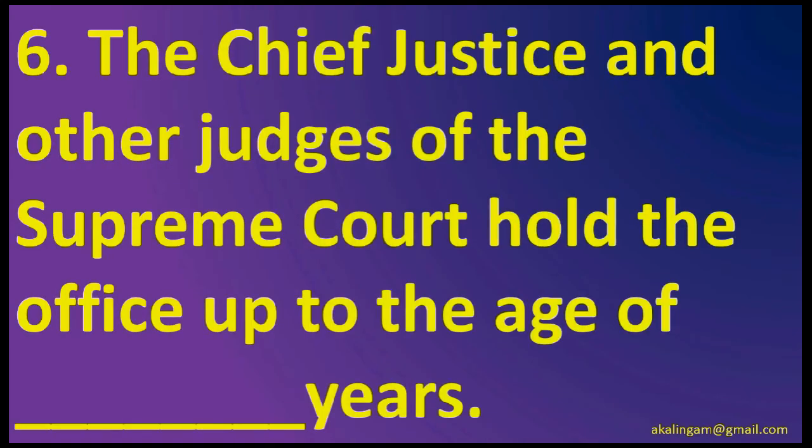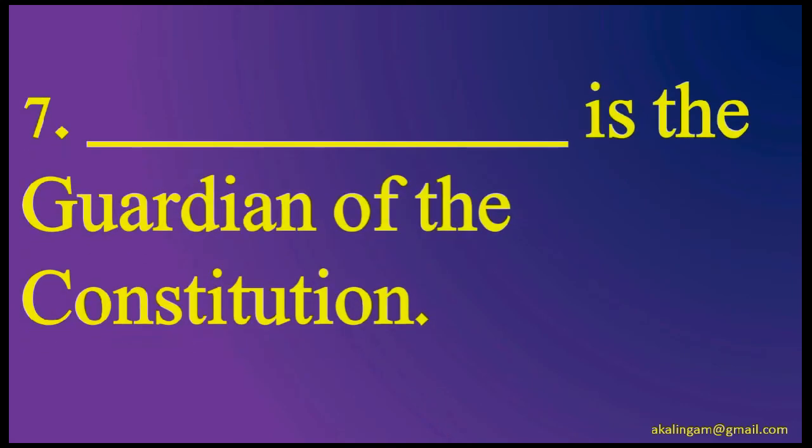Question number 6. The Chief Justice and other judges of the Supreme Court hold the office up to the age of dash years. 65 years. Question number 7.